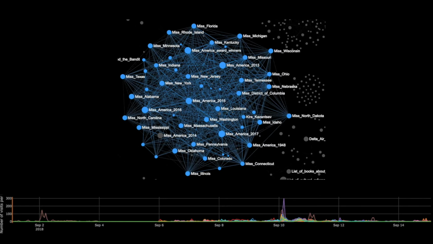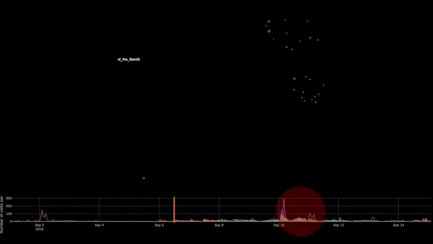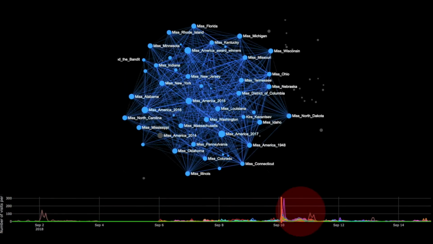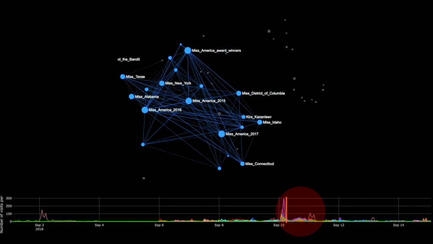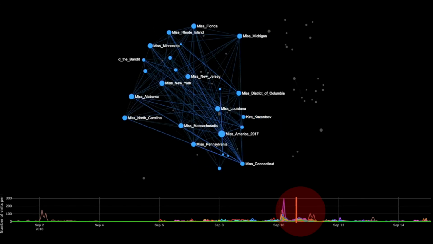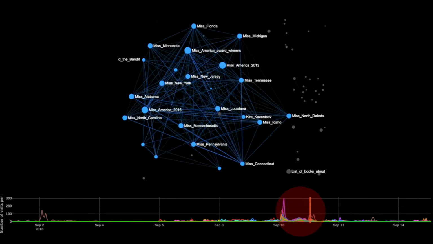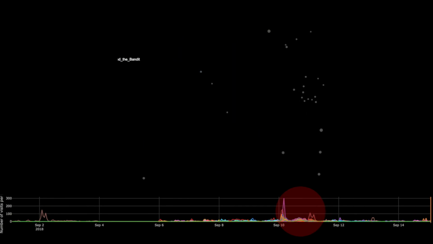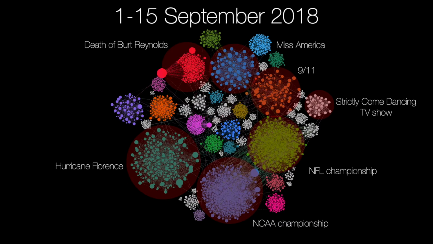If you look at the timeline in the bottom of the slide, we can see that these articles are not very popular in the beginning of September, but on the 10th of September, when the show was broadcasted, a lot of people started actively exploring the cluster, and once the show is finished, their interest fades out. This way, we detect events that interest Wikipedia readers the most and use this approach to compare trends and language biases across editions.